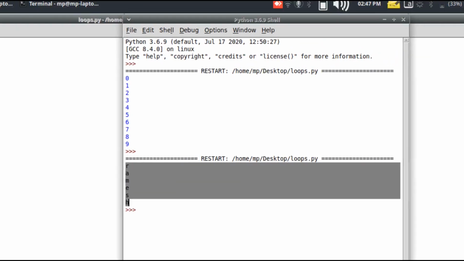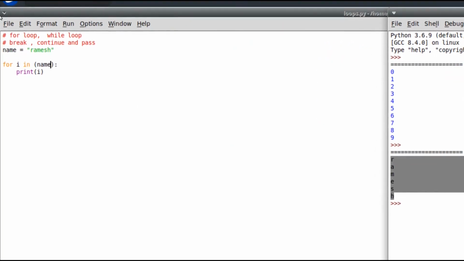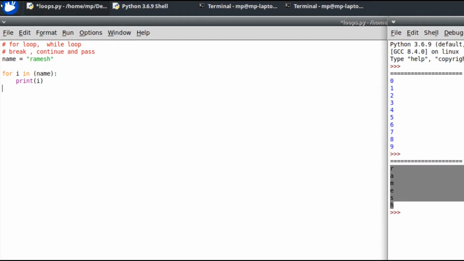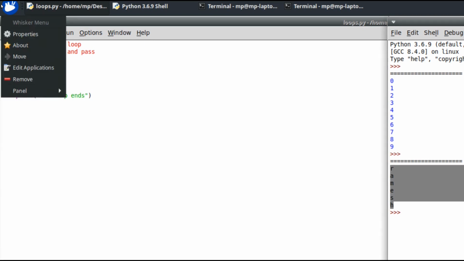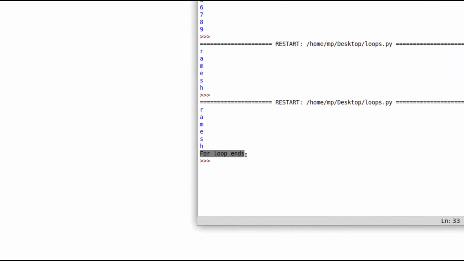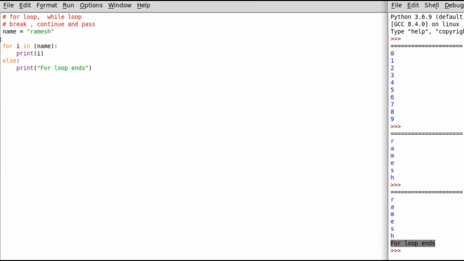Now if I want to use an else statement when my for loop ends, I can use that, and I'll write print for loop ends. So now when I run that, I can see in the else statement, for loop ends. So this is how you iterate over a list, a string, numbers, anything, and then you can use an else statement as well.